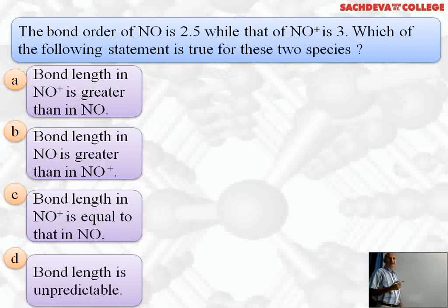Let's take up the next question. The bond order of NO is 2.5 and NO positive is 3. Which of the following statements is true for these two species? Bond length in NO plus is greater than in NO. Second option, bond length in NO is greater than in NO positive. Bond length in NO positive is equal to that in NO, and bond length is unpredictable.